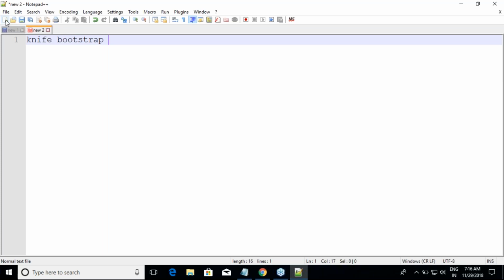Yeah, okay. Now let us assume that I'll be discussing this conceptually, but for me to implement that might take some more time. So I have 100 machines. Doing knife bootstrap on 100 machines, is it a sensible option?